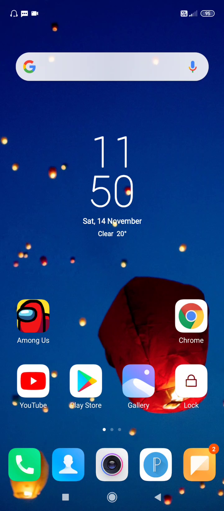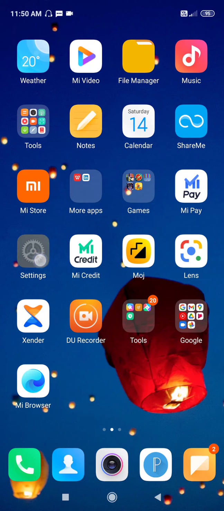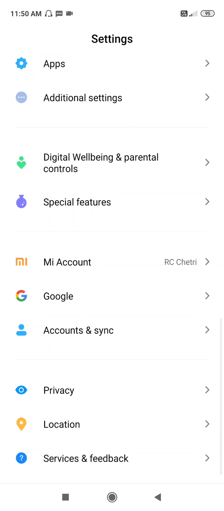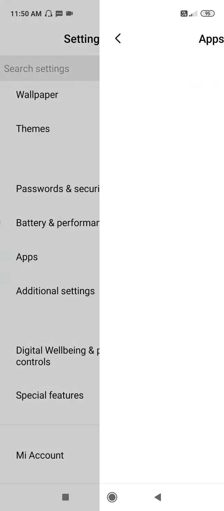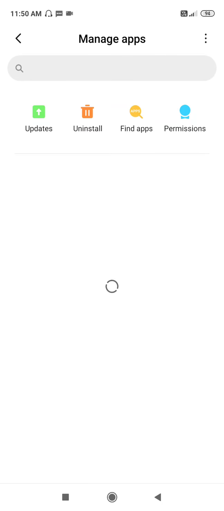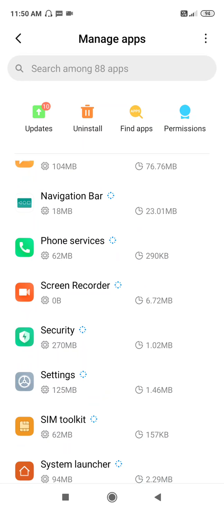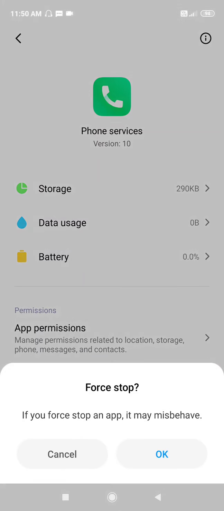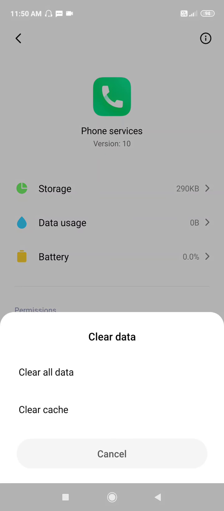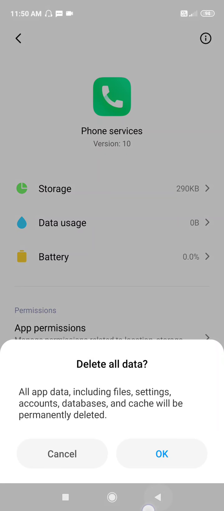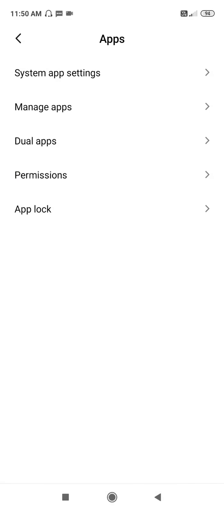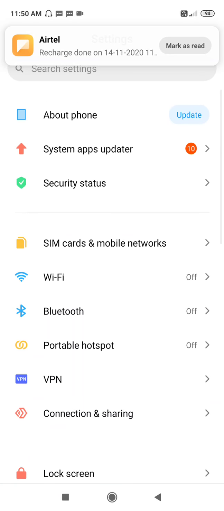So now let's begin the tutorial. First, go to your settings. Then scroll down, go to applications, and after that go to manage apps. Now here you will find the phone service option, so go there. Click on clear data, click on clear all data, and then click OK. Now go back and restart your device.